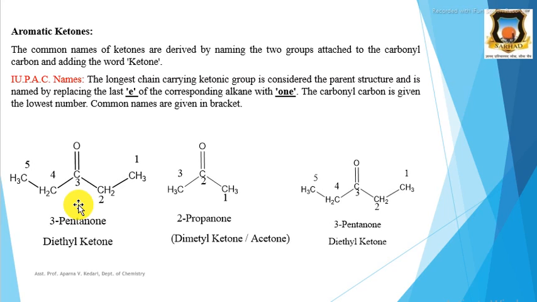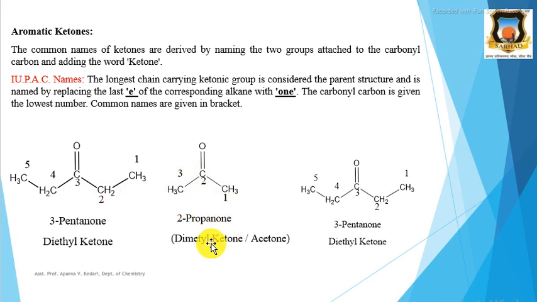Therefore, the nomenclature of this compound becomes 3-pentanone. Or in the common name, both groups on either side of this carbonyl are ethyl groups. Therefore, the prefix di is added because there are two same groups, and it is two ethyl groups. Therefore, diethyl ketone.